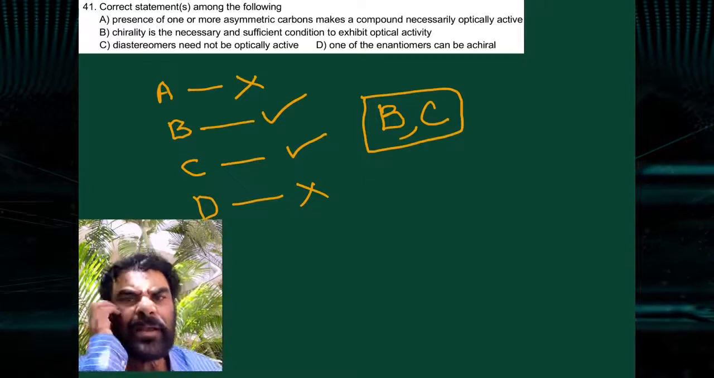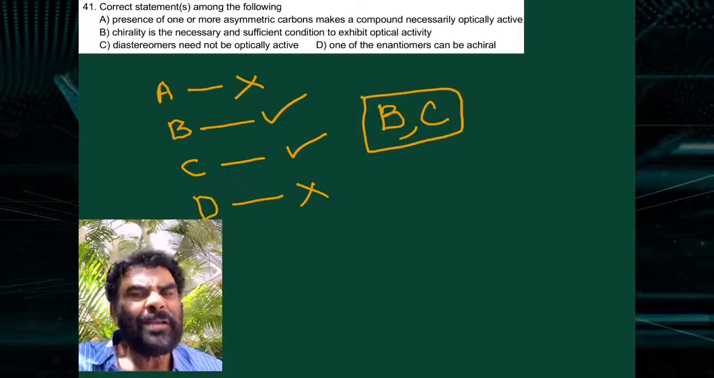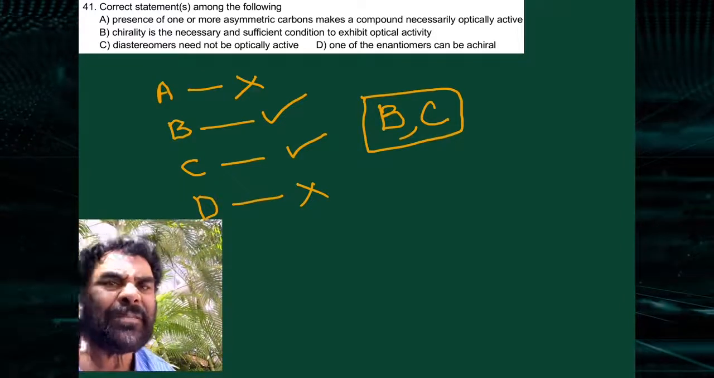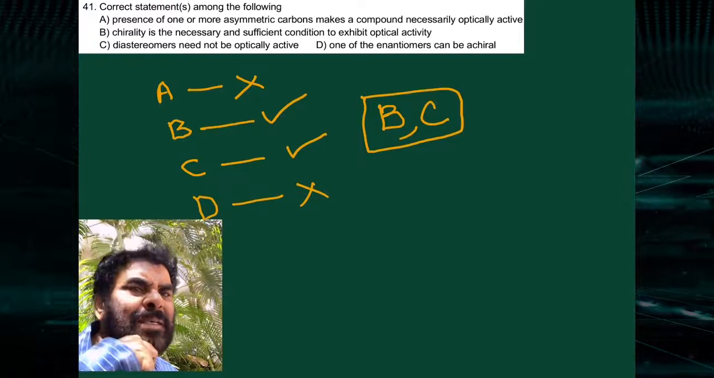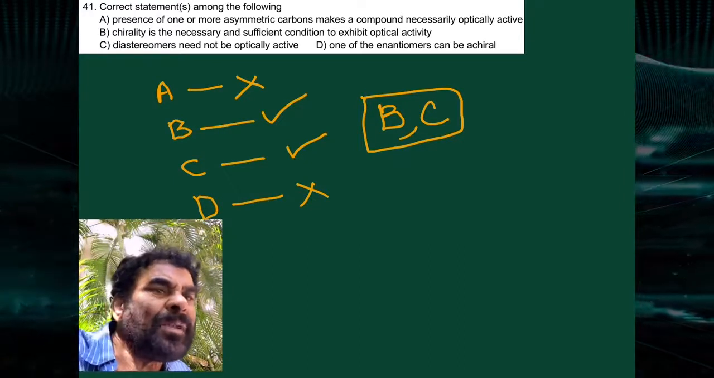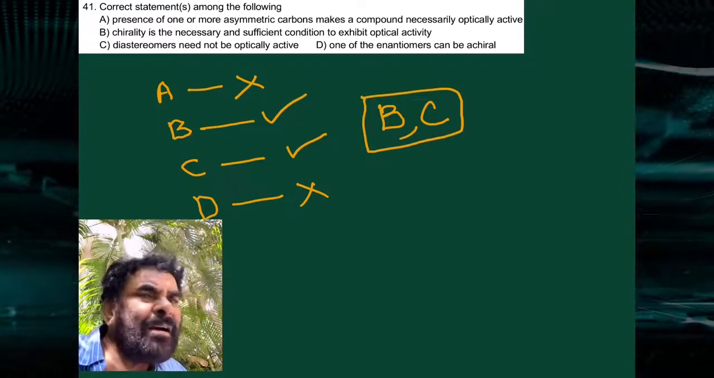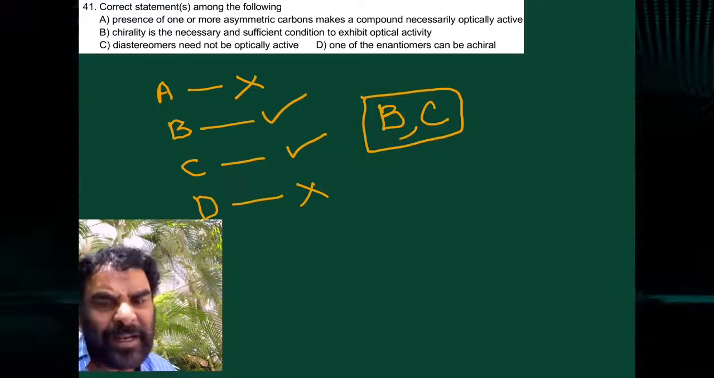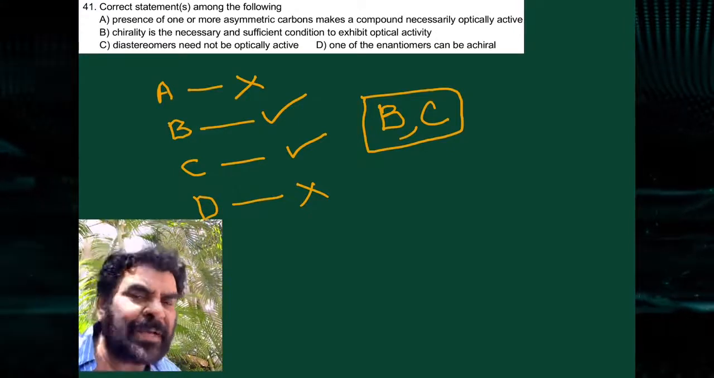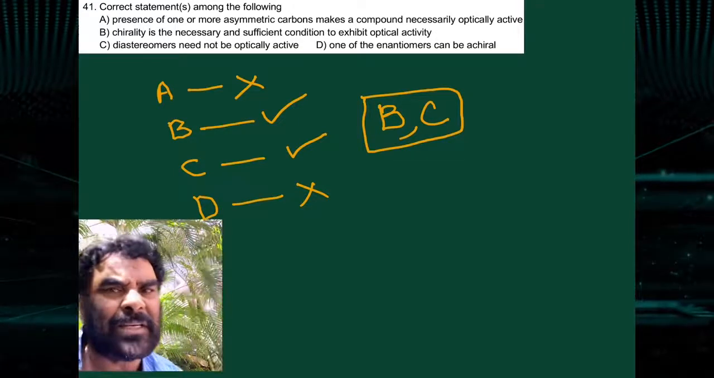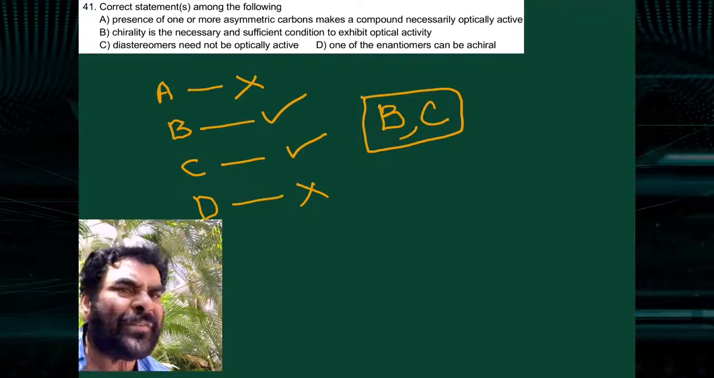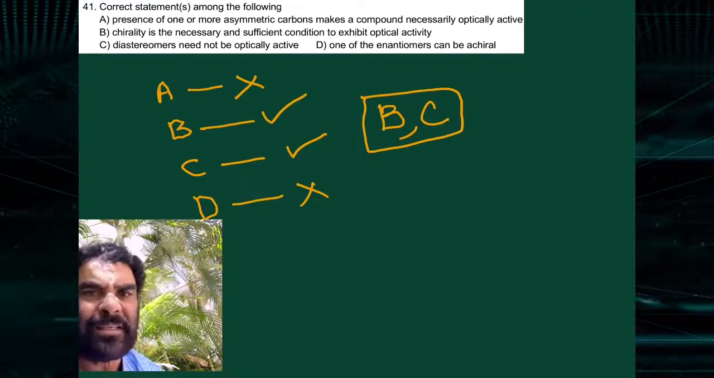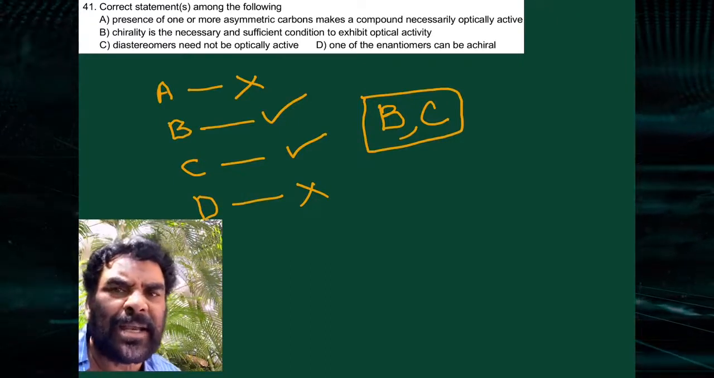Now, the correct statement among the following. Some statements are given. The presence of one or more asymmetric carbons makes a compound necessarily optically active. No, it is wrong. One is okay, but if it contains two, it may or may not be optically active. So the first statement is wrong. Chirality is the necessary and sufficient condition to exhibit optical activity. Yes, molecular chirality is required. Second is correct. B is correct.